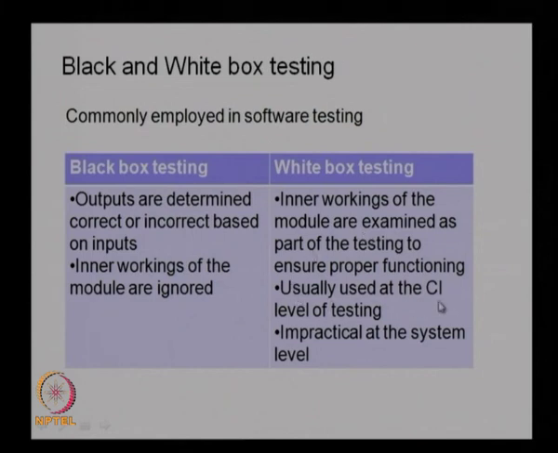So it is usually used at the configuration items level of testing, and it is impractical at the system level. So black box testing is used more at the system level, and white box testing is used at the component level or the configuration item level, because the inner workings of the module can be examined in white box testing, which is difficult in black box testing. So whenever we do our testing, we have to see whether we have to do a black box testing or a white box testing, and accordingly we will plan for the particular test.